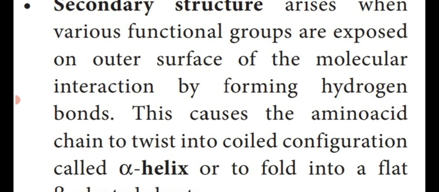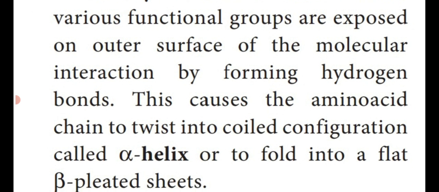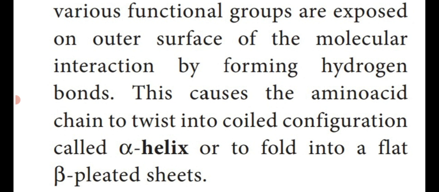Then secondary structure arises when various functional groups are exposed on the outer surface of the molecule, and interact by forming hydrogen bonds. This causes the amino acid chain to coil into a configuration called an alpha helix, or to fold into flat beta-pleated sheets.